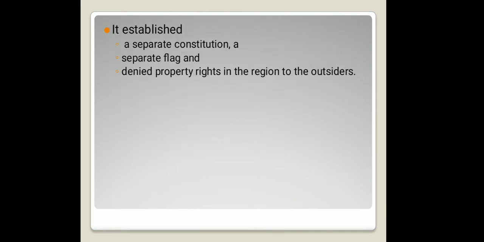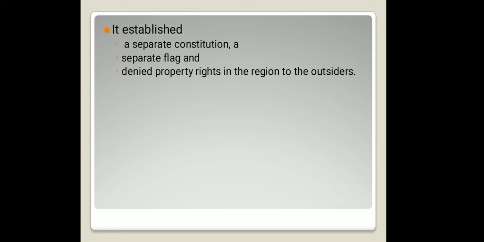Article 370 established a separate constitution for the state of Jammu and Kashmir and a separate flag for it. It also denied property rights in the region to outsiders. It also had many other features which are discussed in the next slides.